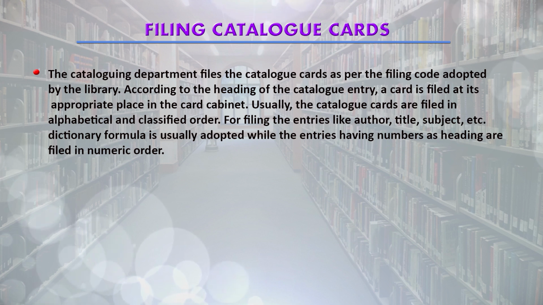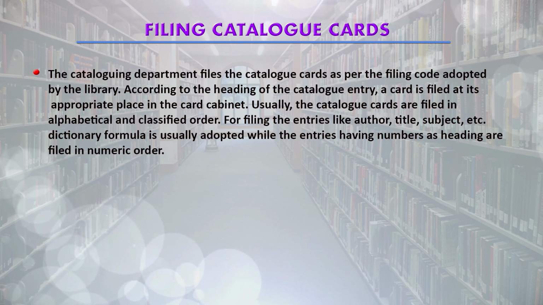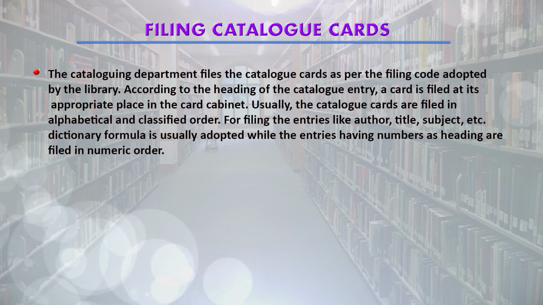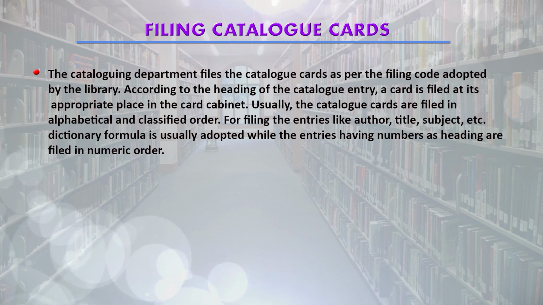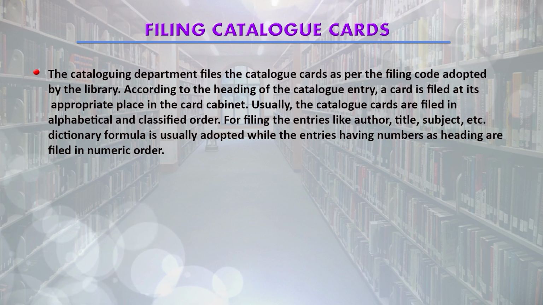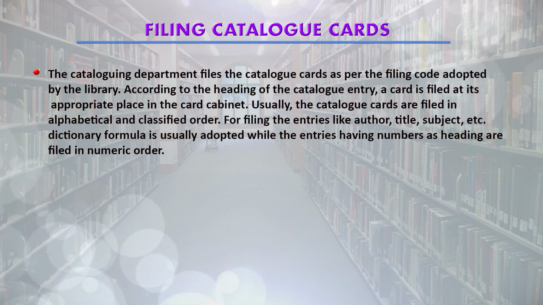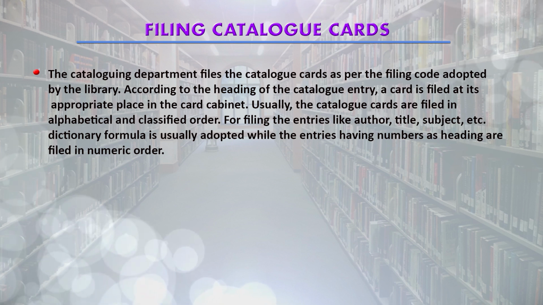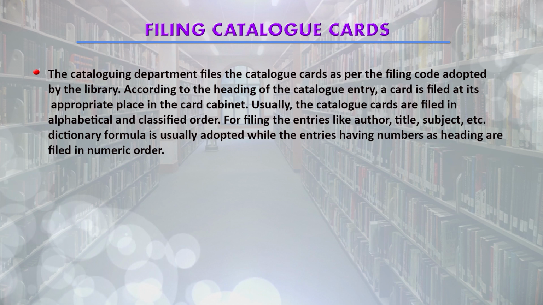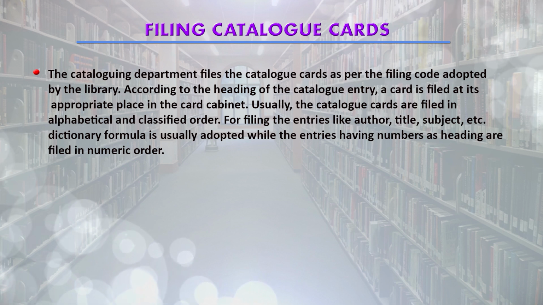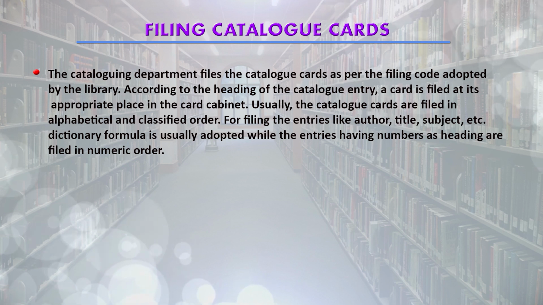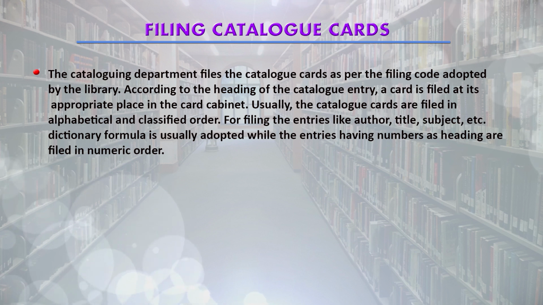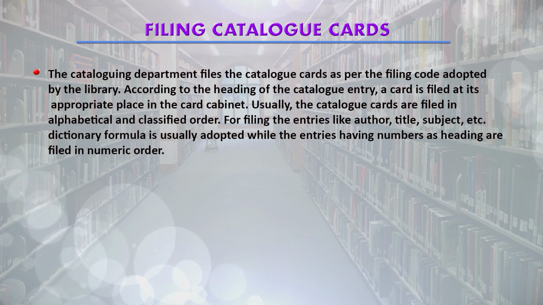The cataloging department files the catalog card as per the filing code adopted by the libraries. So, for filing purpose many rules are there like ALA filing rules. According to these rules, the catalog cards are filed in the catalog cabinet. According to the heading of the catalog entry, a card is filed at its appropriate place in the card cabinet.